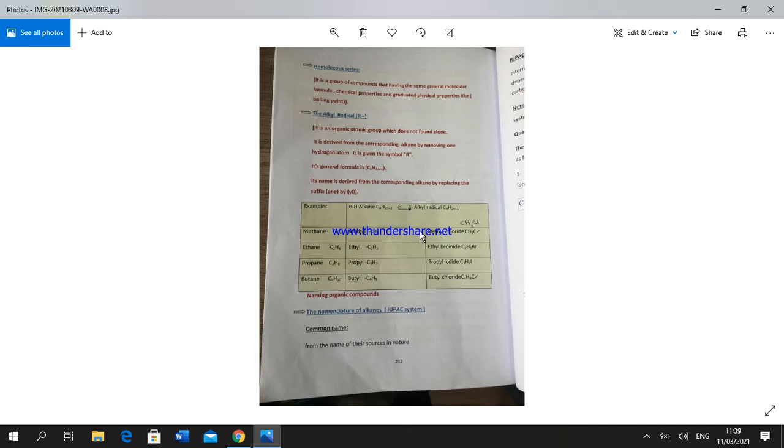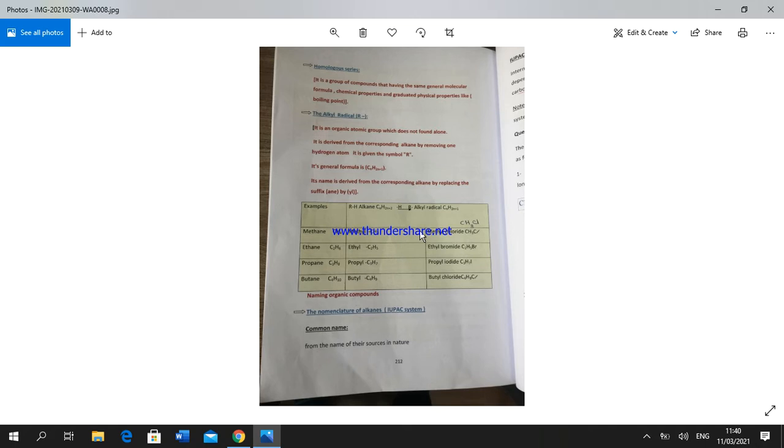Alkyl group or alkyl radical. The alkyl radical is formed by removing one hydrogen atom from an alkane. An alkyl radical is considered an organic atomic group which isn't found alone; it should be attached to another group or halogen. We note that the alkyl radical is derived from the corresponding alkane by removing one hydrogen, so its general formula is CnH2n+1.